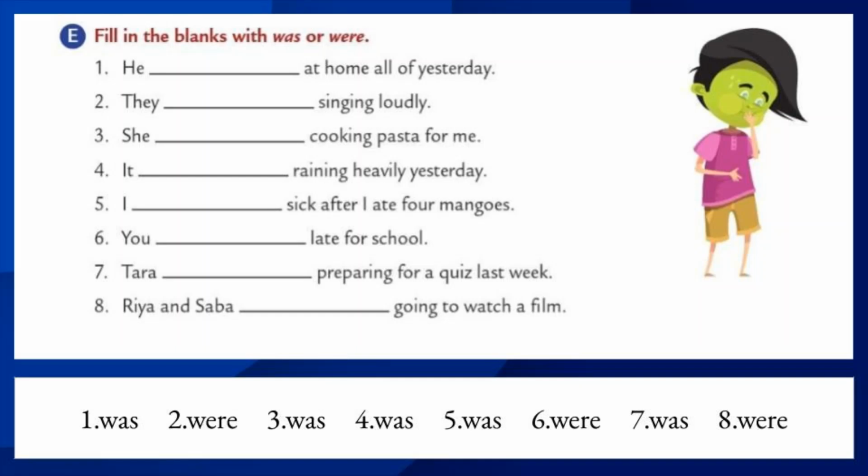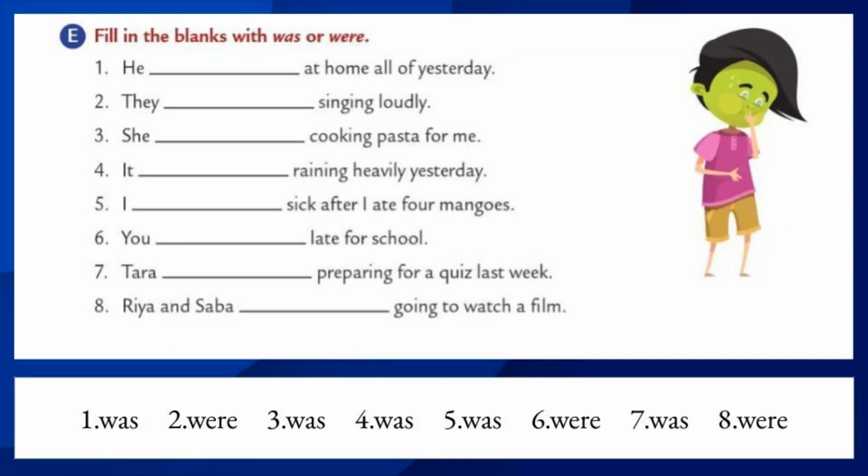Let us move to the third one. She dash cooking pasta for me. So find out the subject in the third one. Yes, the subject is she. Then what about verb? Yes, you're right. The verb we used in the third one is was. She was cooking pasta for me.